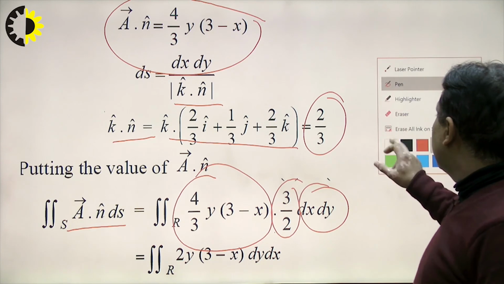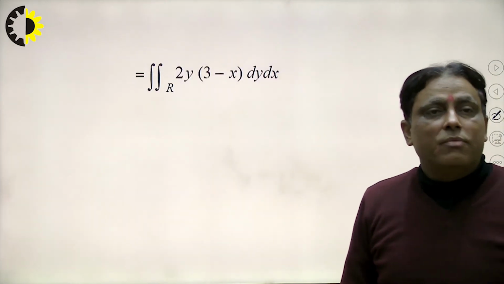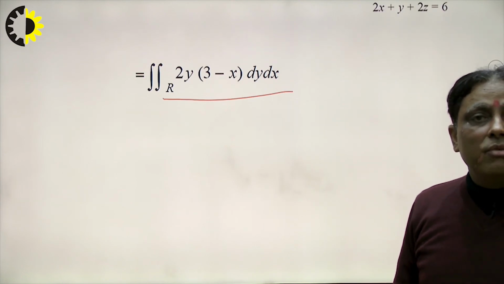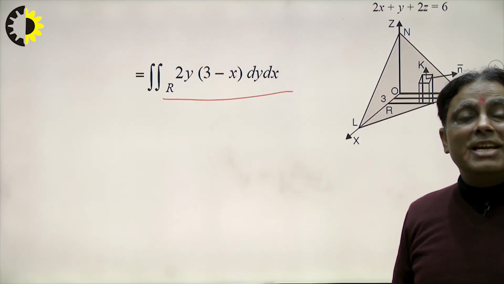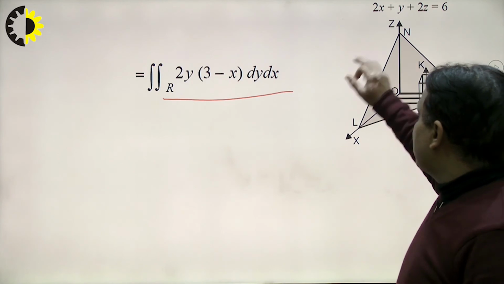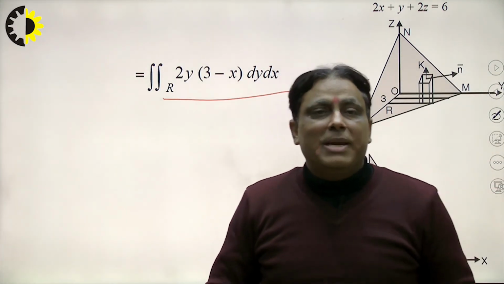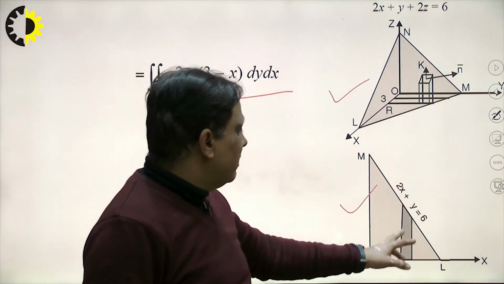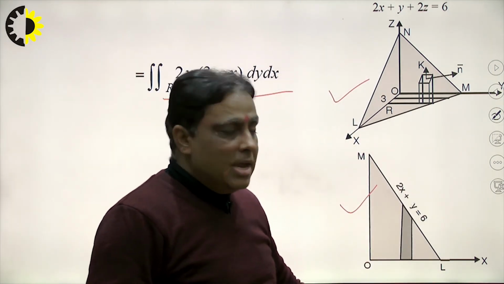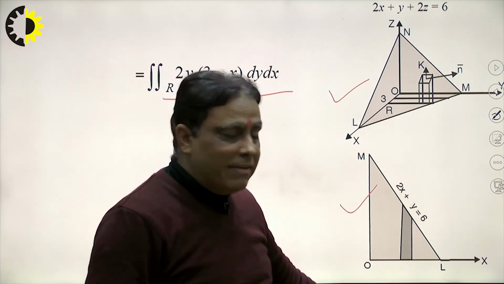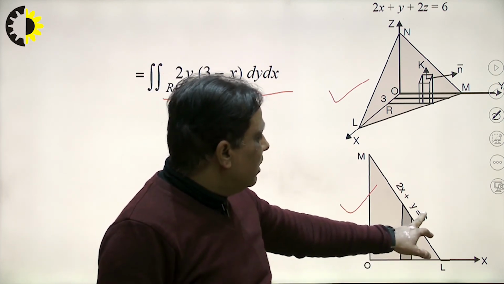So what will be the conclusion? We see that very carefully. So this is the result, and how to take the limit from the graph? We see that the graph is in the first octant, this is the complete graph, but our aim is this. So how to take the limit? I explained in unit number 4 how to take it. First we consider the elementary strip, and the strip is parallel to the y axis. So first we take the limit of y, and the limit of y will be 0 to 6 minus 2x here.